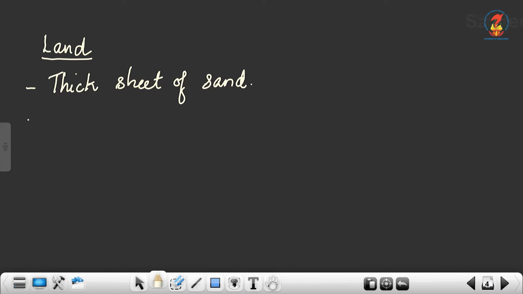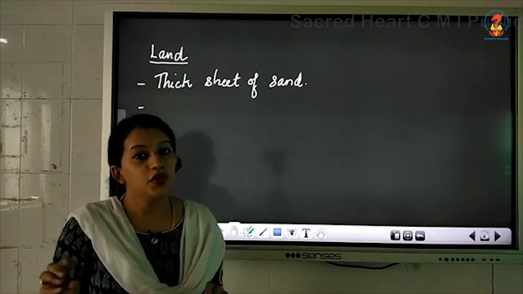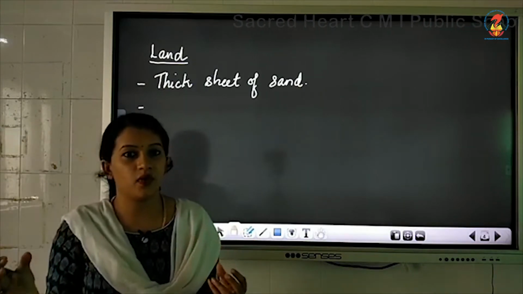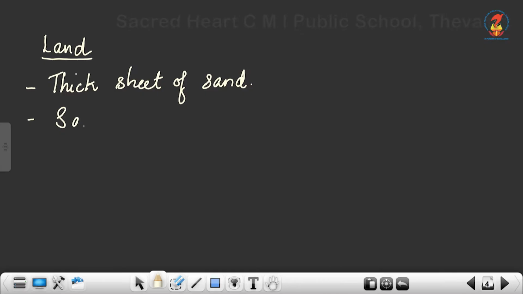Along with that, this sand is very loose. Loose means without any water. Okay, and there are also sand dunes.